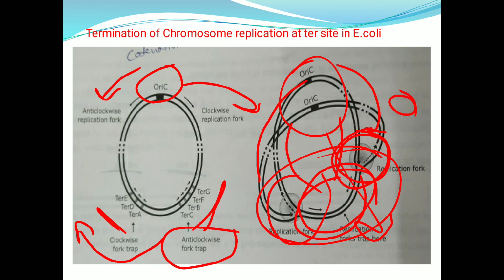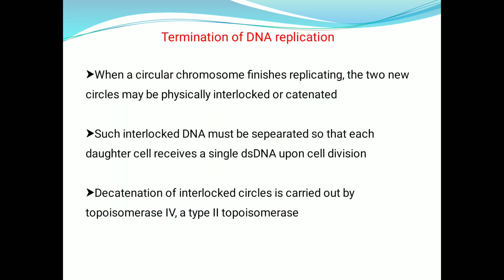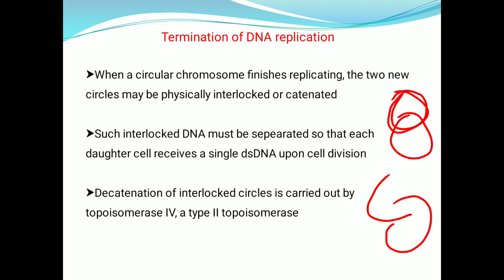This ensures that termination always occurs at or near the same position. And when a circular chromosome finishes replicating, the two new circles may be physically interlocked or catenated. Catenated means, after the replication, two strands are synthesized, and those will get interlocked like this. This is called interlocked. In this way, the two new strands are interlocked.